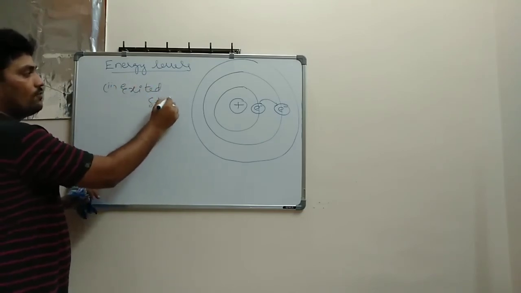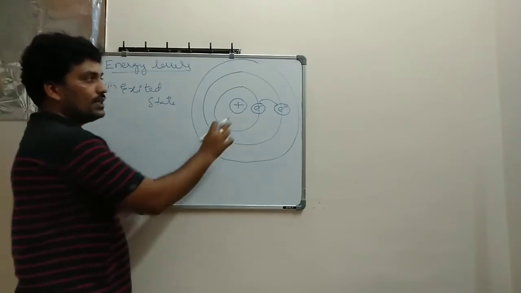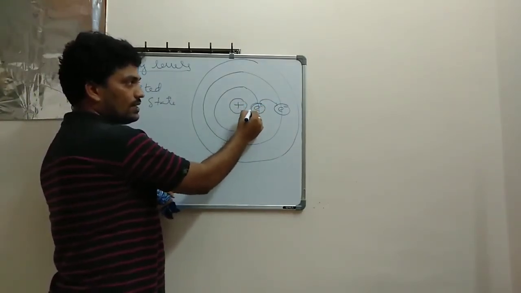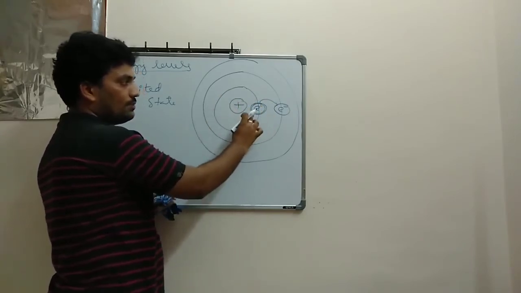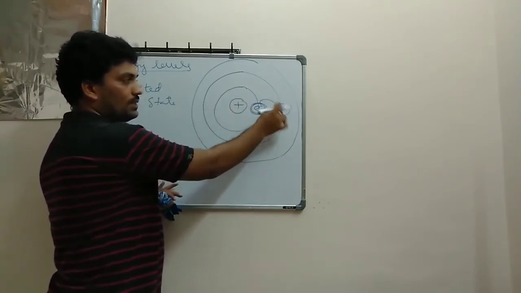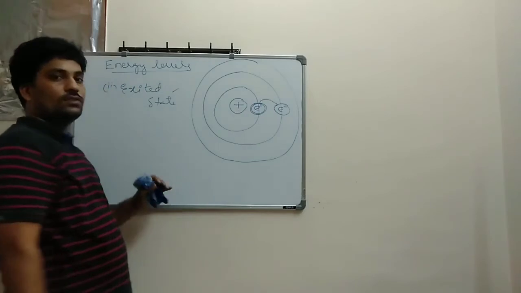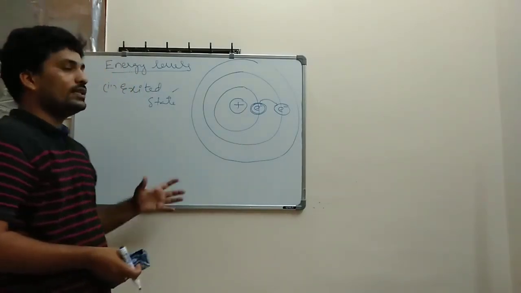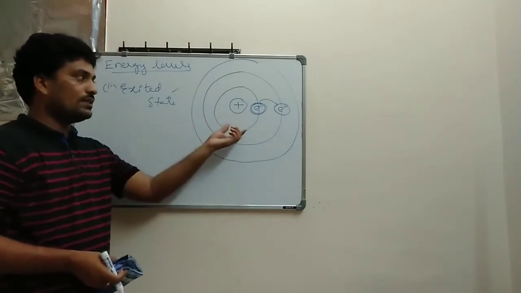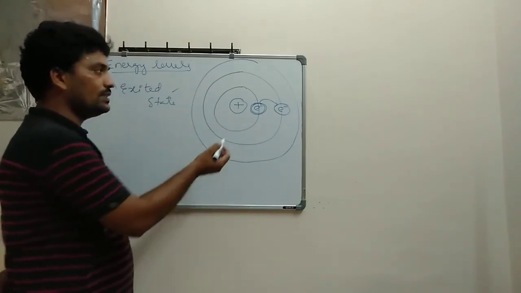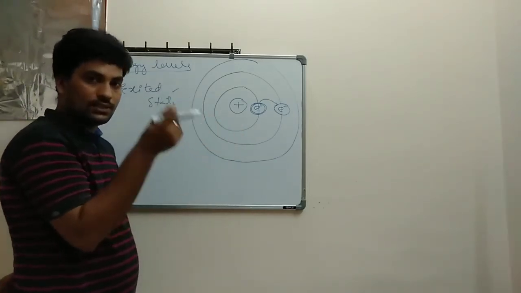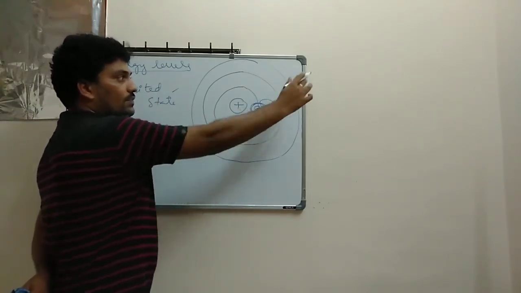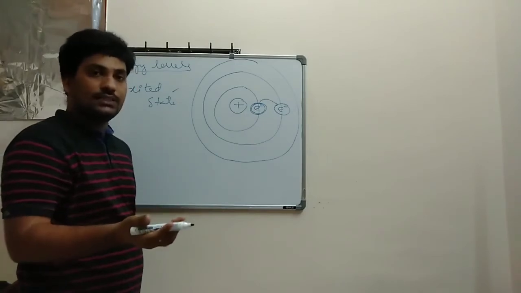Excited state means that from any orbit which is near the nucleus, having less energy, if the electron moves to an orbit with more energy, then that is called an excited state. As I spoke about energy levels, whichever orbit is near the nucleus has less total energy, and whichever is away from the nucleus has more energy.